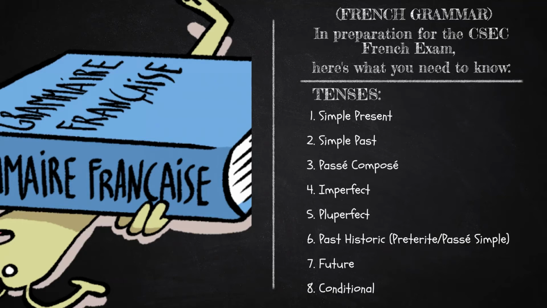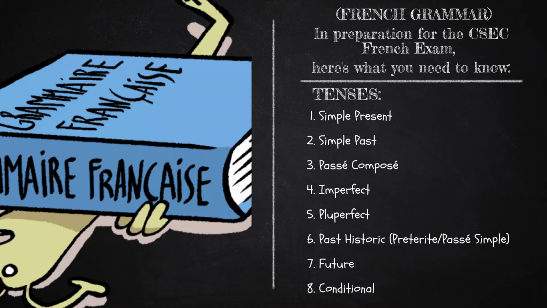Number 6 is the past historic, and this is a literary tense. In French, it's called le passé simple. This essentially functions just like le passé composé. It's just that it's a literary tense. So for CSEC, you really need to just be able to identify this tense. And so a lot of emphasis isn't usually placed on it. Unless you're going to pursue further, more advanced French studies, then you would need to really delve into this tense. Studies of this tense, sorry.